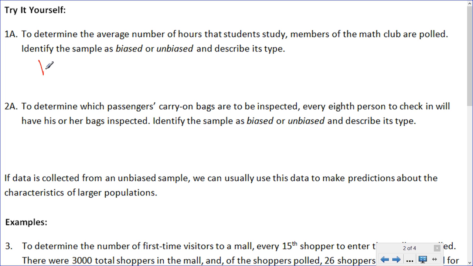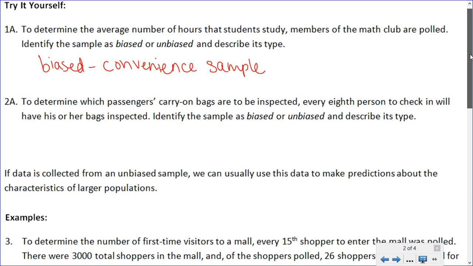Okay, this first one is a biased sample because it is a convenience sample. The only people being surveyed are not truly chosen at random. They're chosen because they are a convenient group of people, the members of the math club. That's not random, and you're not going to be able to generalize to students in general when you're polling the math club. So this is just a sample that's convenient because if you go while they're meeting or something like that, they're right there. You can just poll a group of people and hey, there we have our sample. That does not work. That's biased.